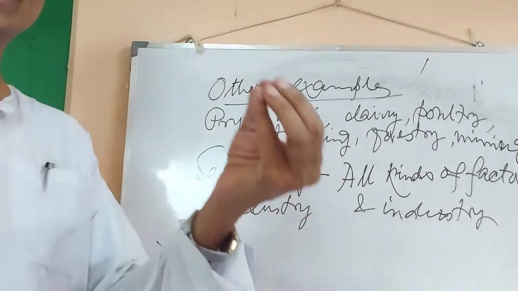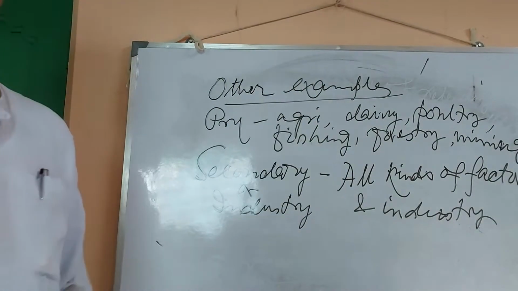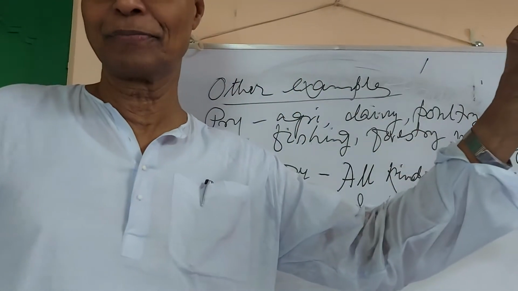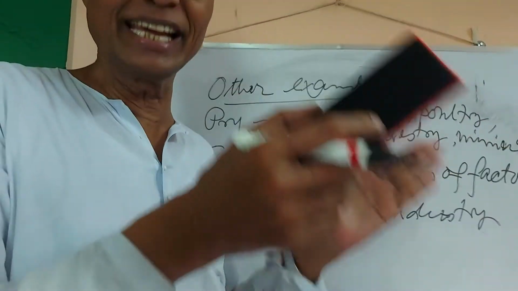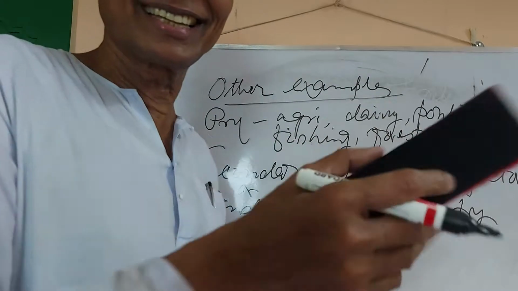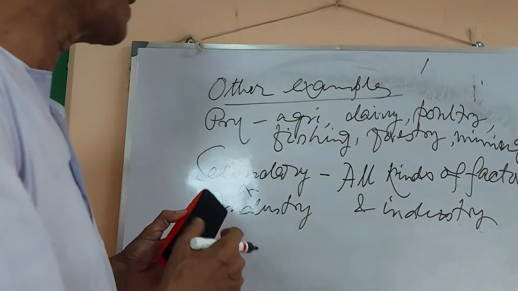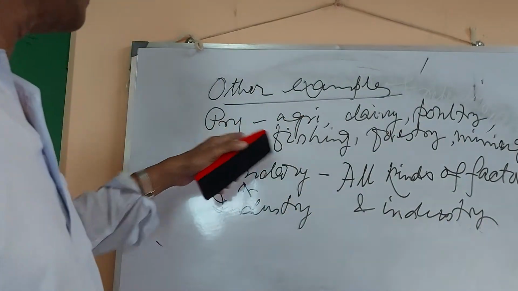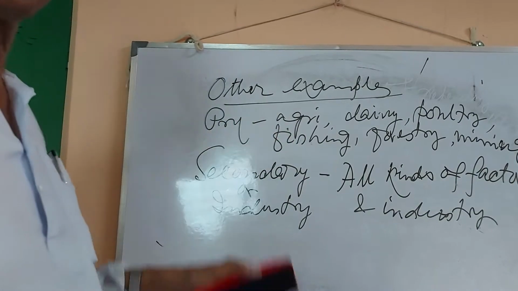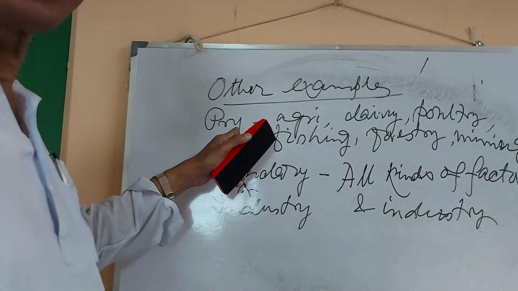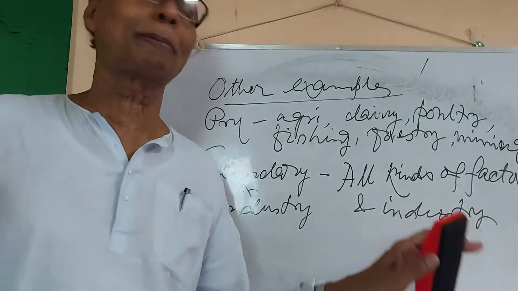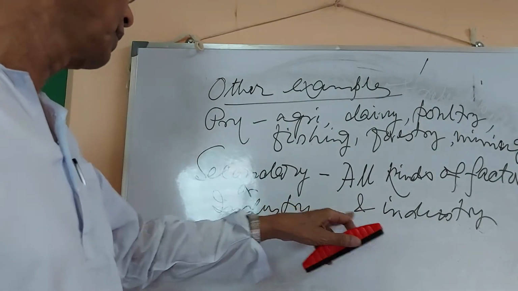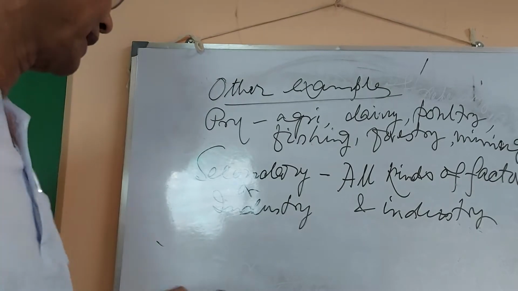Now the leather industry produces these bags. What is the material? The material is the skin of animals, which is an activity of the primary sector. So you see, shoes, cotton, all kinds of factory and industry belong to the secondary sector.